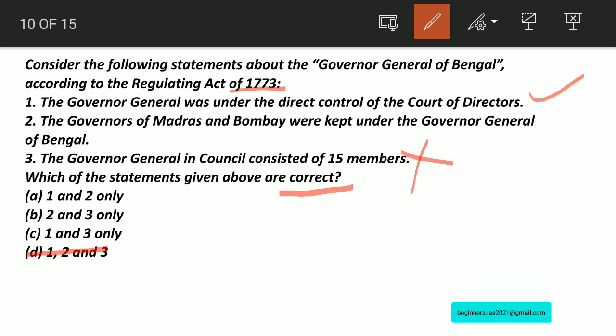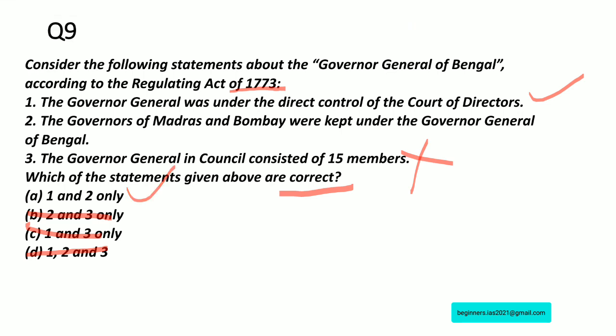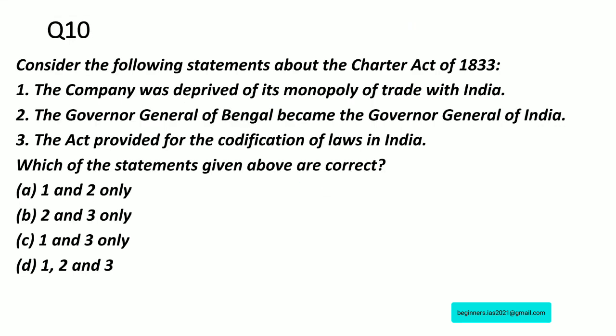Therefore, you can eliminate D, C, B. Answer would be A, 1 and 2 only. So let us move on with question number 10. Based on our discussion, let us move on with question number 10 regarding the Charter Act of 1833.